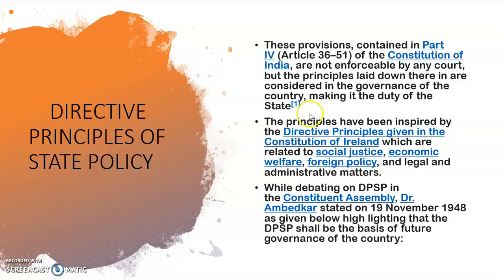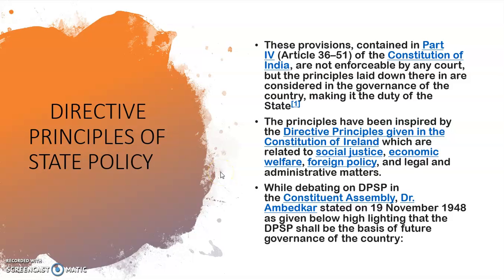When you see the three paras, the first para says where directive principles of state policy are in the Indian Constitution. The second one, what the directive principles of state policy do. And the third one, B.R. Ambedkar quoted very rightly on 19th November 1948, while drafting the Constitution, he stated that directive principles can be the basis of future governance of the country. It means the entire governance of India can be felt only with the implementation of directive principles of state policy.